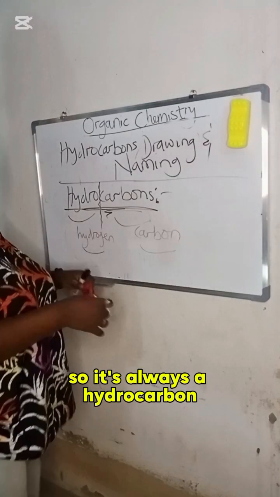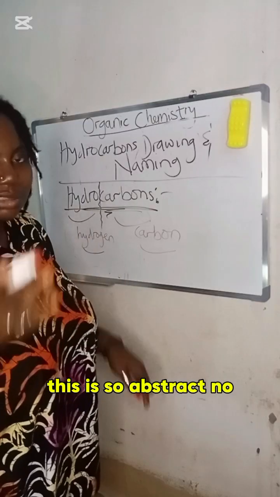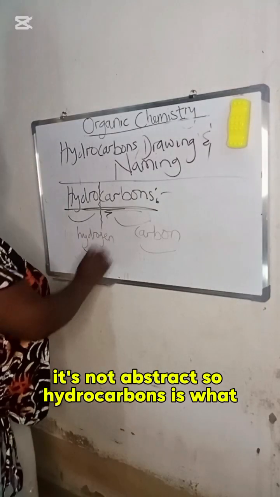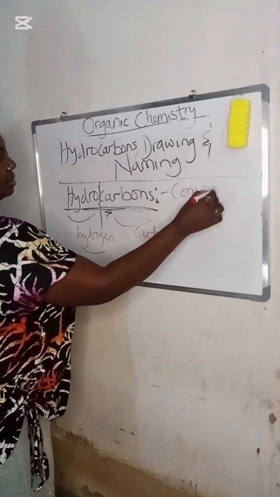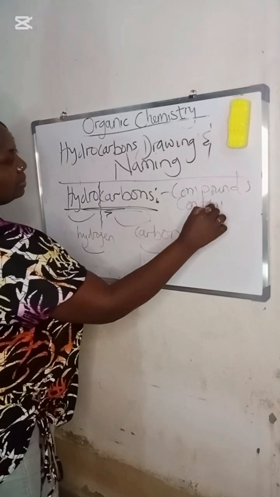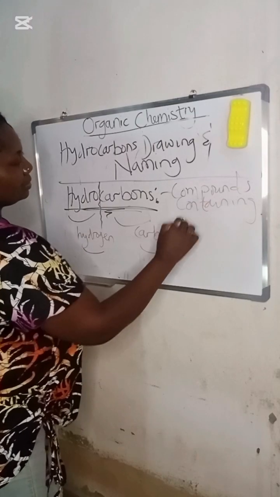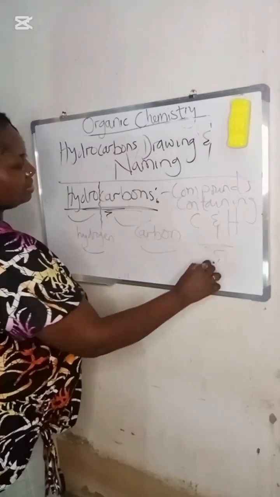It's not abstract. Hydrocarbons are just compounds containing what? Carbon and hydrogen. That's all.